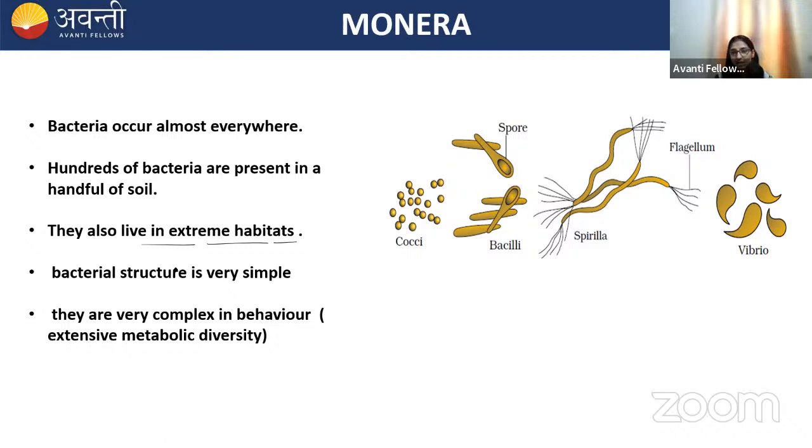Bacteria, they are simple in structure. Okay, why they are simple in structure? Because they are unicellular. Because they are unicellular, so they have a simple structure, but they show a complex metabolic diversity. And they also show a diversity in their mode of nutrition. I told you earlier that there can be autotrophic, chemosynthetic autotroph, photosynthetic autotroph. They can be heterotrophic. In heterotrophic, they can be saprophytic, or they can be decomposers as well.